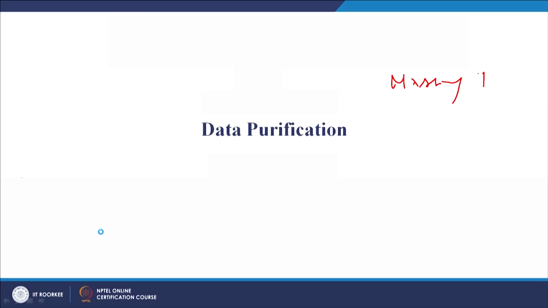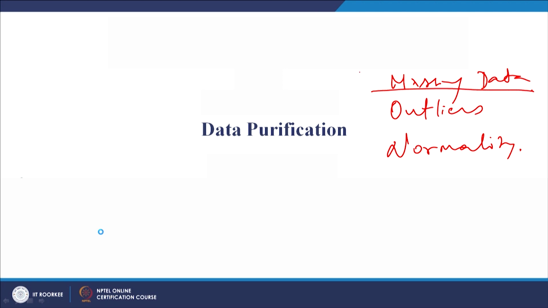In the last class we were talking about three things. One was the case of missing data, then we talked about outliers. We had just begun, we have not gone deep into outliers, and then the third case was normality, right. We had started with the first case, and we will carry forward with this only today in this lecture.